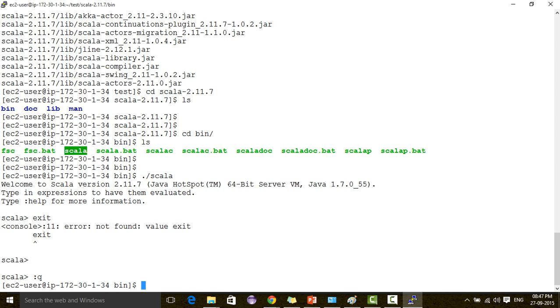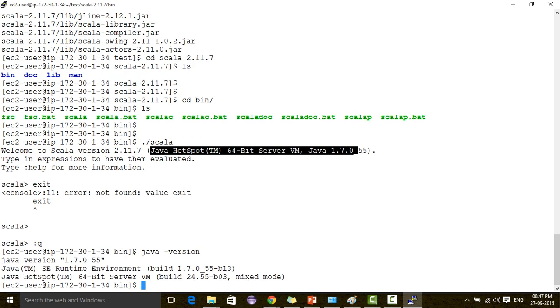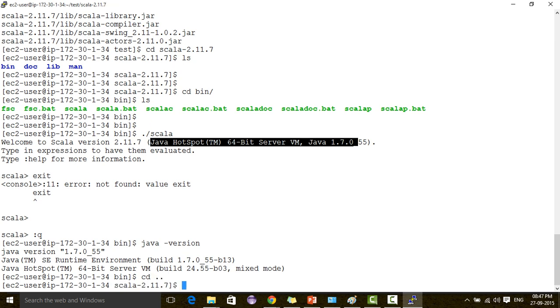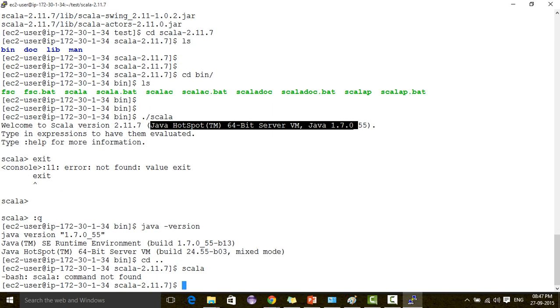So Ctrl+Q will exit from the Scala command line. Here you can see Java HotSpot. Java is already in this machine, java -version. I forgot to tell you, Java already exists in this machine. Now if I come out of bin and type scala, I'll get command not found.